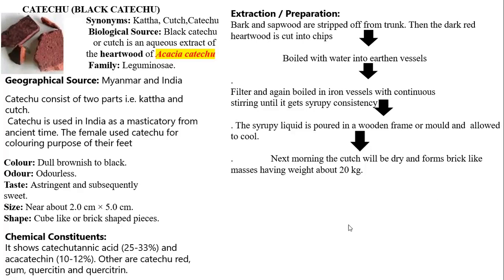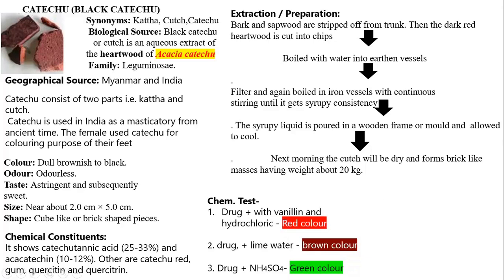So what are the tests of this particular drug? These are the chemical tests. With vanillin and hydrochloric acid you get a red color. Drug plus lime water gives a brown color. Drug plus ammonium sulfate gives a green color.